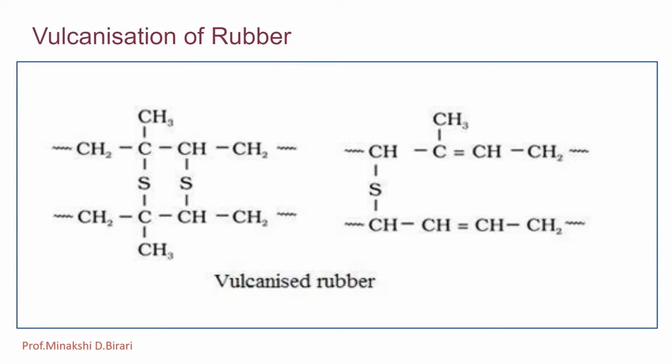The properties of raw or crude rubber are improved by compounding or vulcanizing it with some chemicals like sulfur, hydrogen sulfide, benzoyl chloride, etc. In vulcanized rubber, chemically the sulfur combines at carbon-carbon double bonds, which are replaced by carbon-sulfur bonds.